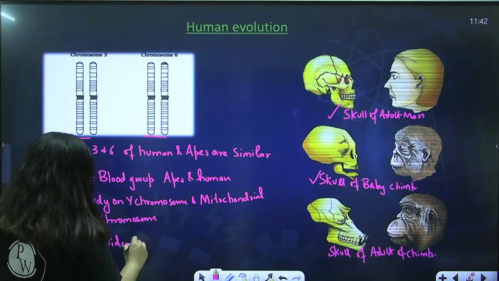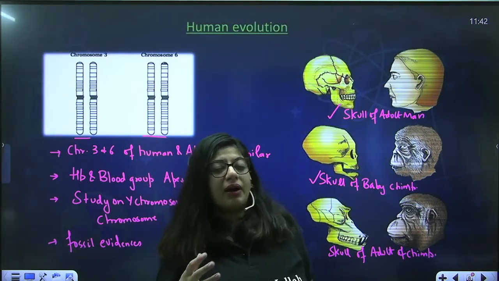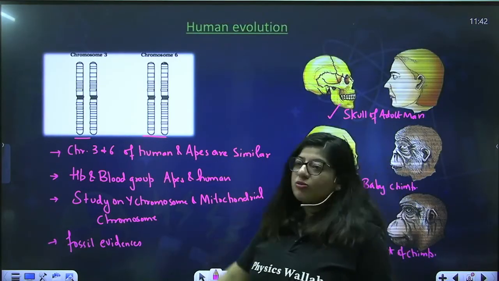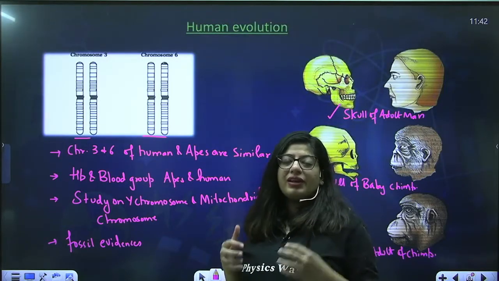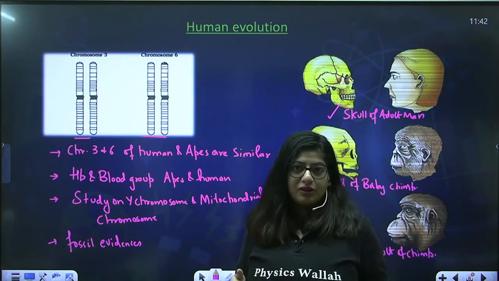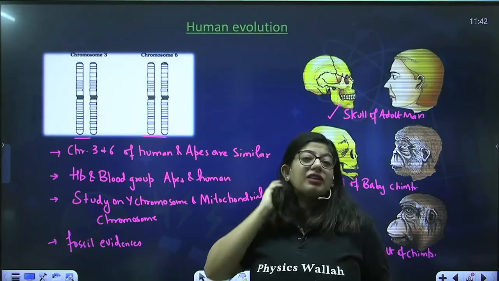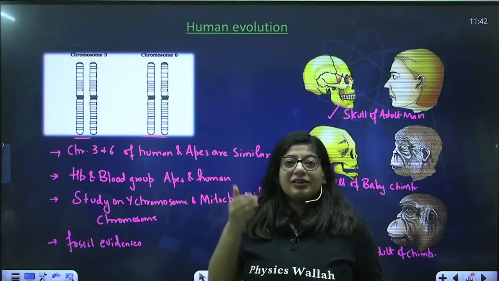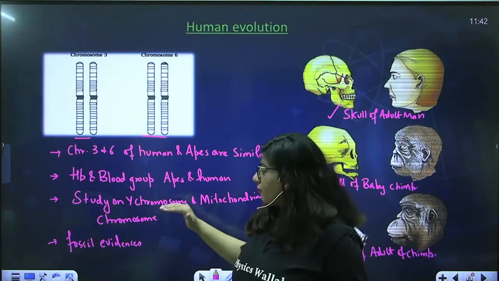So ma'am, what about this Y chromosome and mitochondrial chromosome? You must have studied in genetics that the Y chromosome and mitochondrial chromosome show direct inheritance. For example, the Y chromosome is always in the father, not in the mother. If a baby boy is born, he will get the entire Y chromosome from the father as it is. There will not be any crossing over, any changes, or any genetic recombinations. So the Y chromosome is always inherited from father to sons directly, and it will show the least changes down the evolutionary line. That's why the Y chromosome is studied.